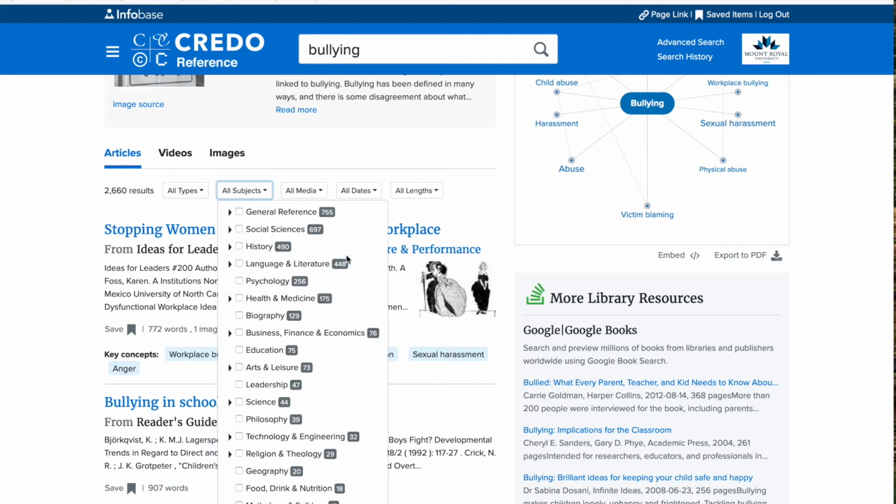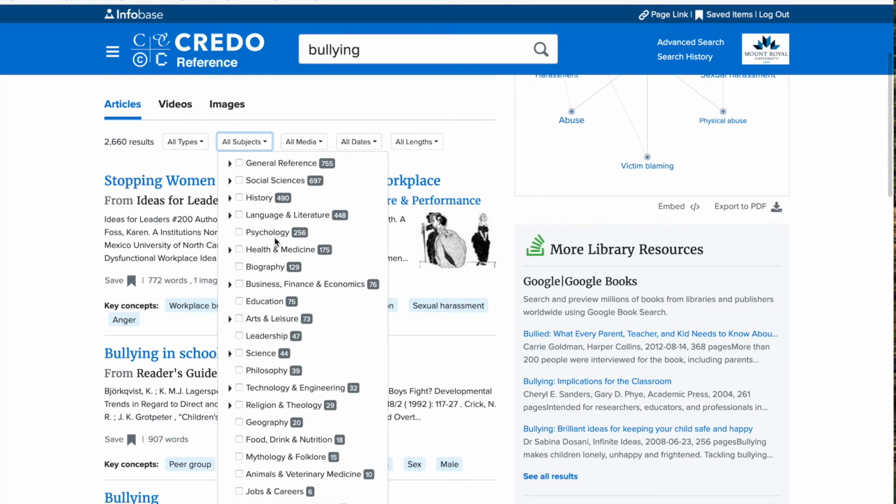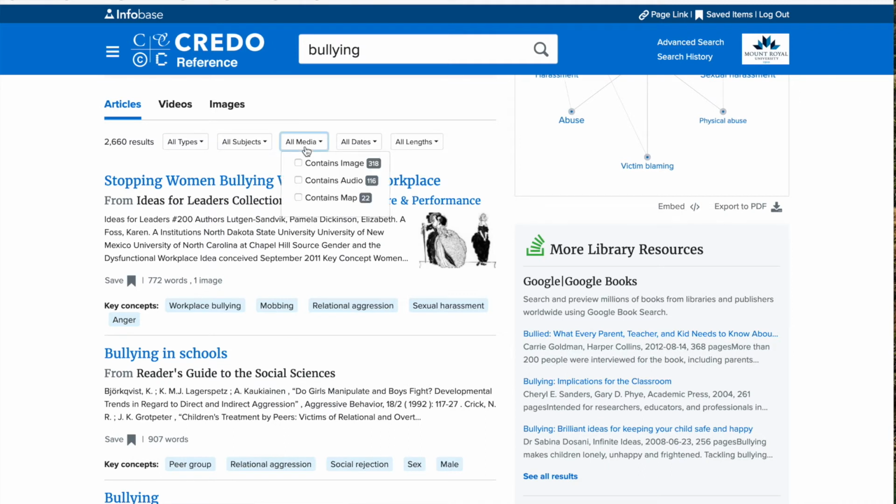Under subject, we can actually limit our search to the particular discipline we want to search in. We can limit our searches to resources that contain images or audio or maps. And of course, we can limit by date, and we can limit by length. This is really helpful if you're looking for a very in-depth article where you can get as many keywords as possible. Limiting your search to a long article would be in your interests.